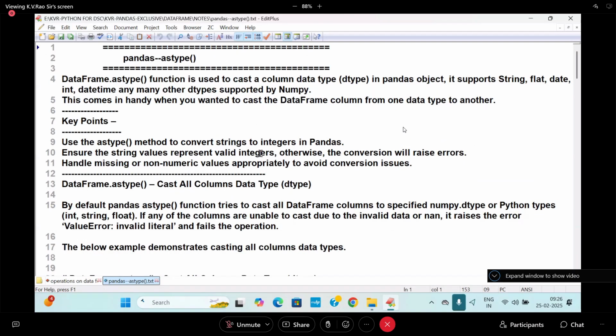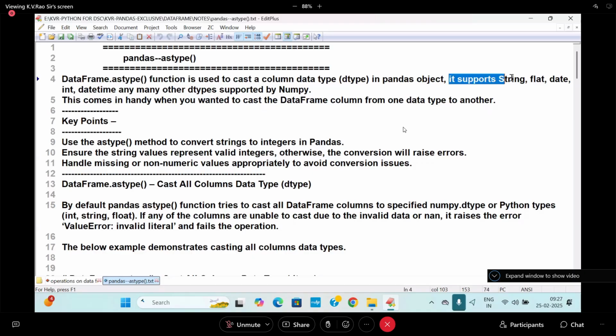After doing this, I'll go for the project related part. Come on, all of you, read out. These things we already discussed. astype we already did at the NumPy level. Directly I'm explaining the example. The dtype dot astype function is used to change the column data type, that is the dtype in the pandas object.